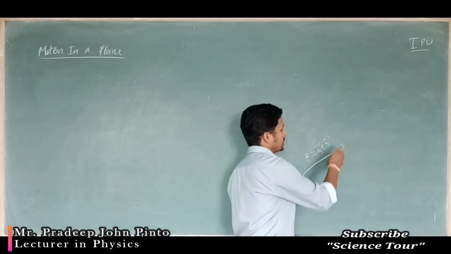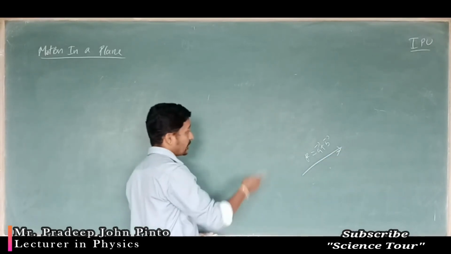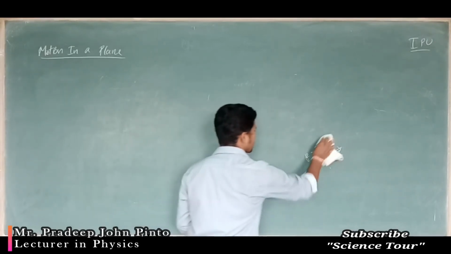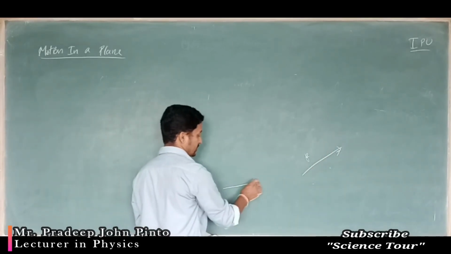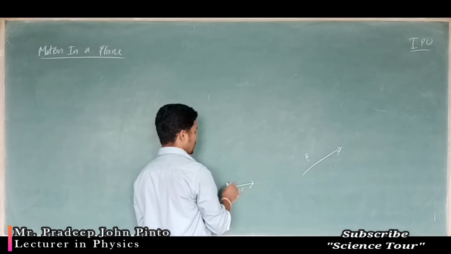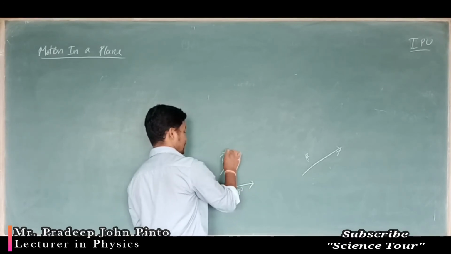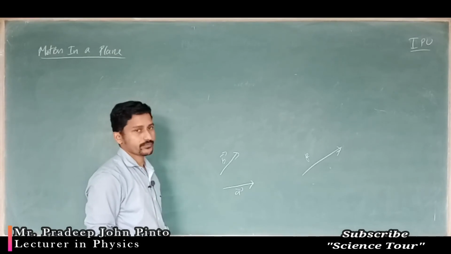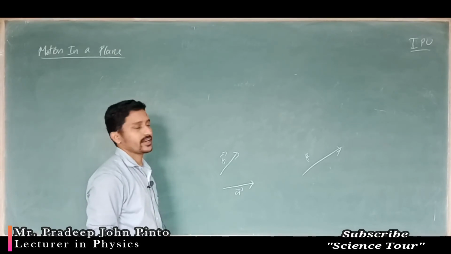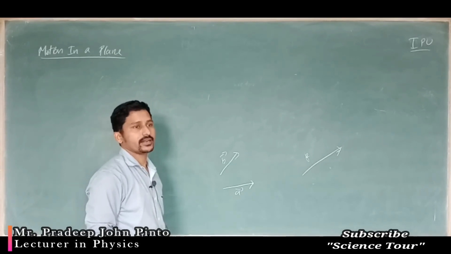I will give only this vector. Now can you write down that R vector? Can you write down this R vector in this way, A it was like this and B it was like this? Can you assume? Yes or no? We can't write it down like that.